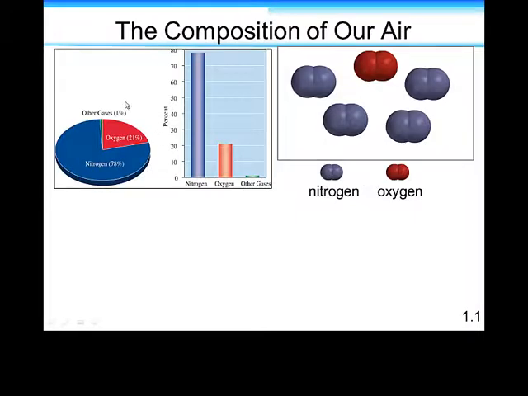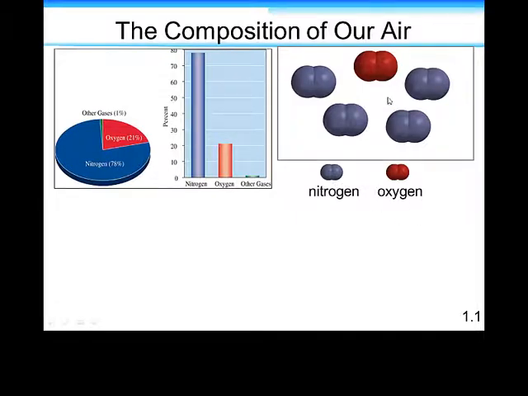There's a pie chart here on the left with the majority of the pie taken by nitrogen. Then the little bar graph also shows nitrogen versus oxygen and other gases, and of course the nitrogen is very large. People often make the mistake of thinking, oh, I know I need oxygen to survive, oxygen is the most important gas, and therefore the majority of the gas in our atmosphere is oxygen. But that is not the case.